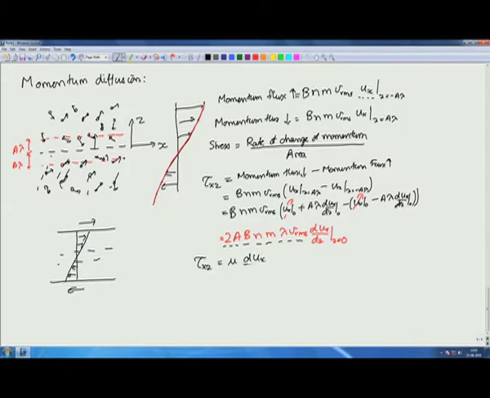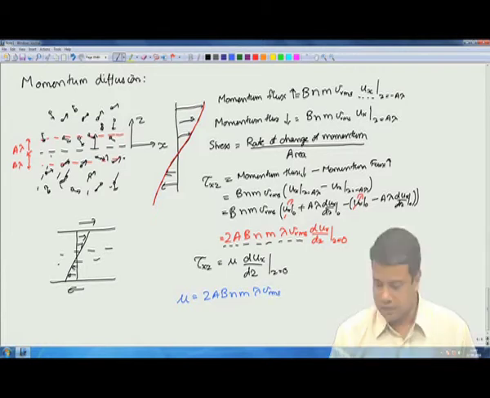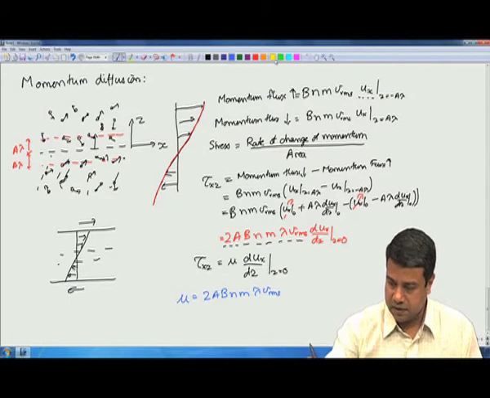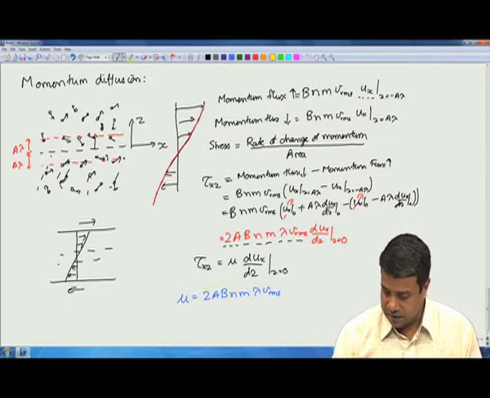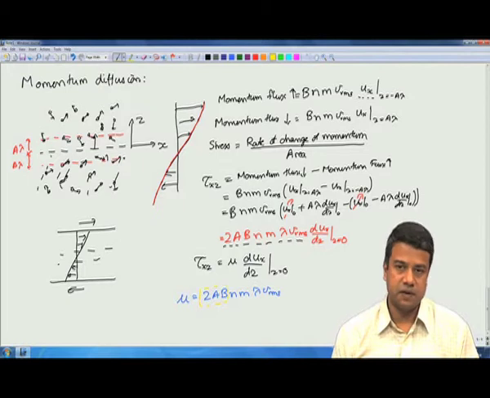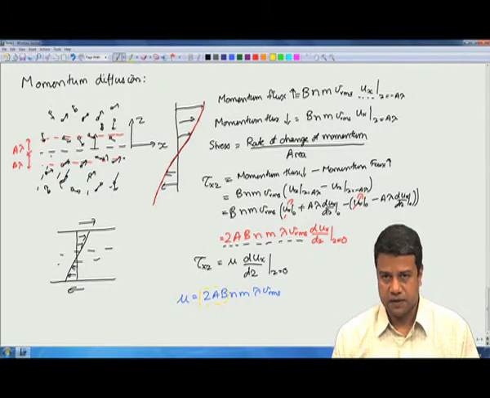d ux by dz at z is equal to 0. This gives me the expression for the viscosity, 2 A B n m lambda VRMS. Therefore, the viscosity goes as some constant times n m lambda VRMS. This is the dynamic viscosity.